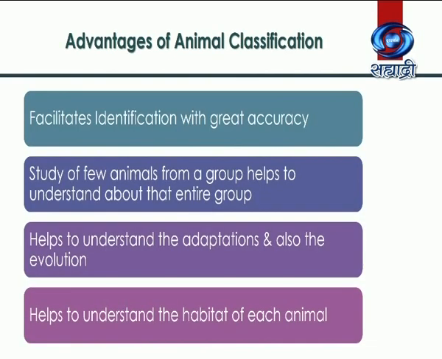Now, let us discuss advantages of animal classification. Study of classification facilitates identification of an animal with great accuracy. Study of few representative animals from a group helps us to understand about that entire group. Study of classification also helps us to understand adaptations and also the evolution. It also helps us to understand the habitat of each animal. Habitat means the natural dwelling place of an animal.